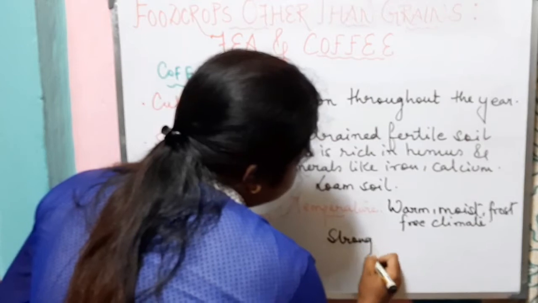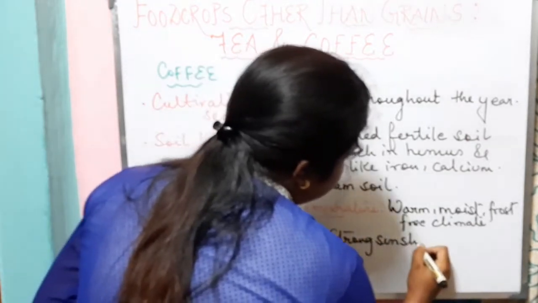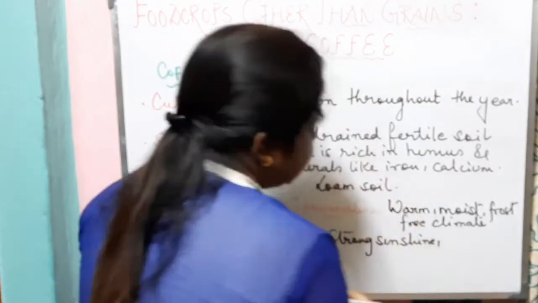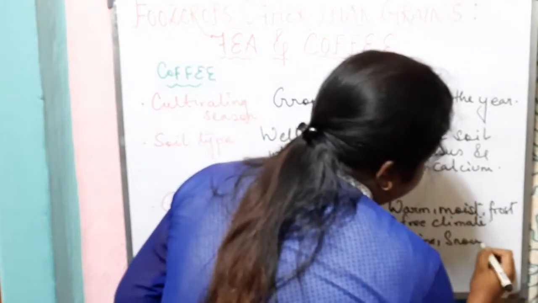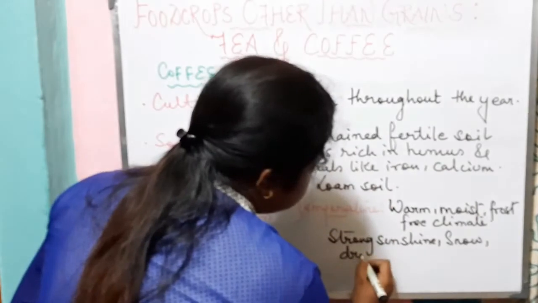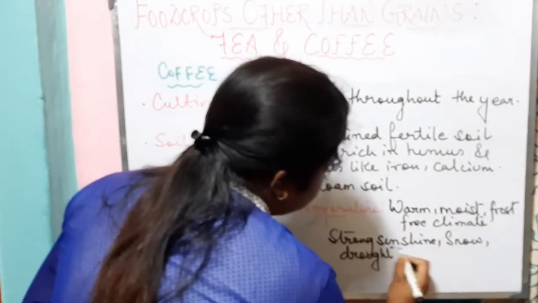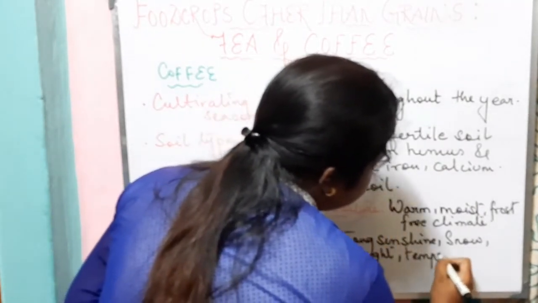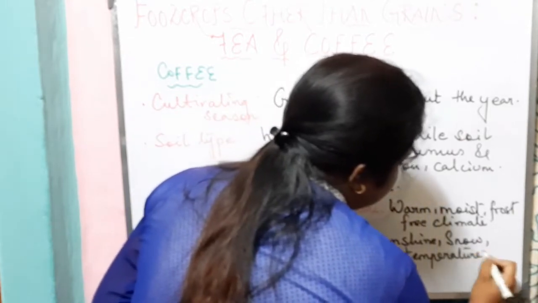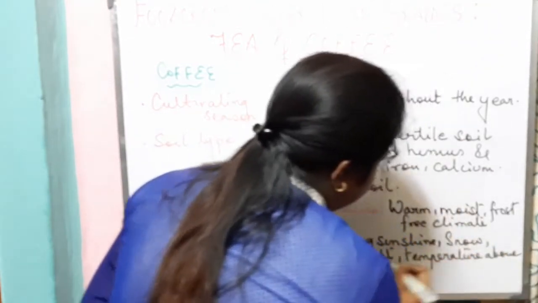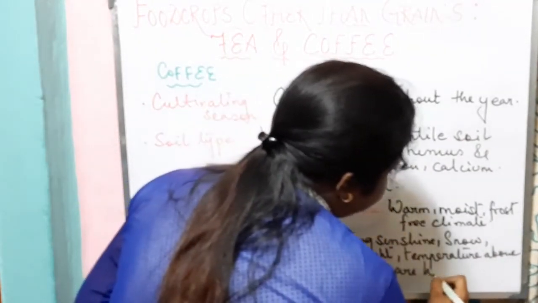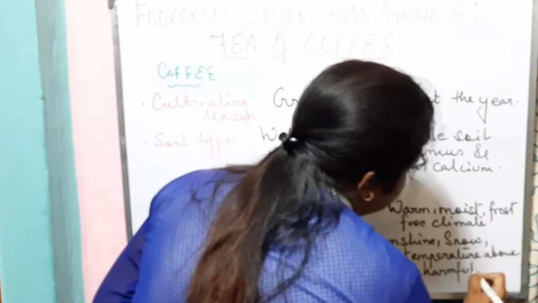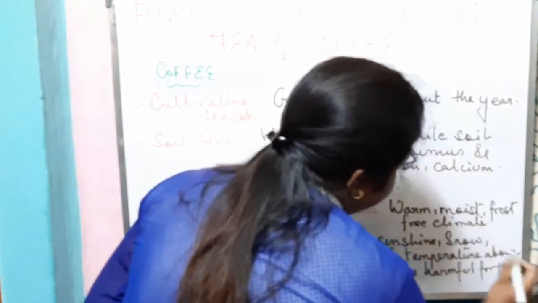Strong sunshine, that is sunshine for a longer period, snow, drought, and temperature above 30 degrees Celsius are harmful for the growth of coffee.